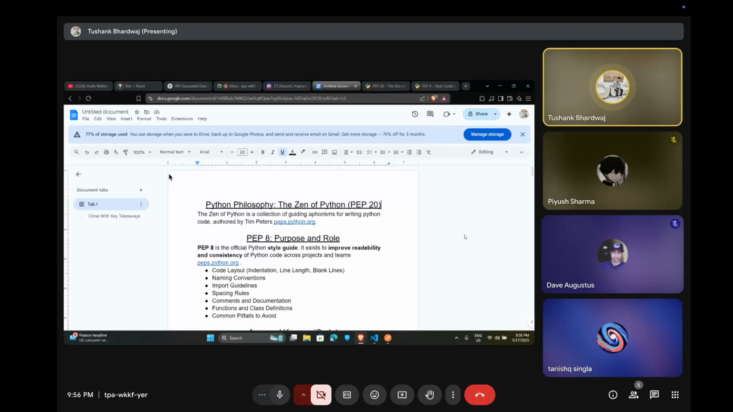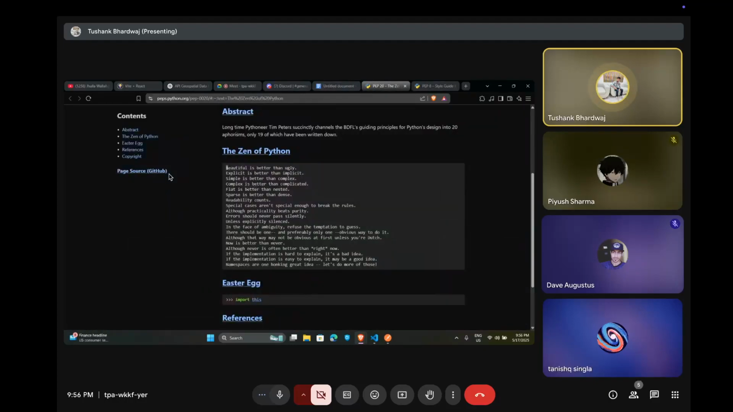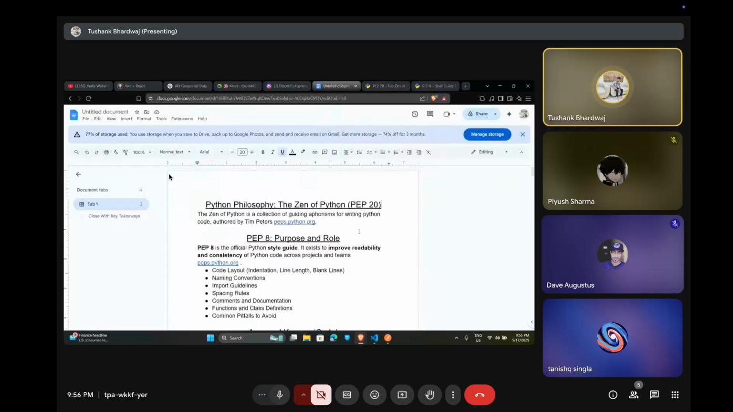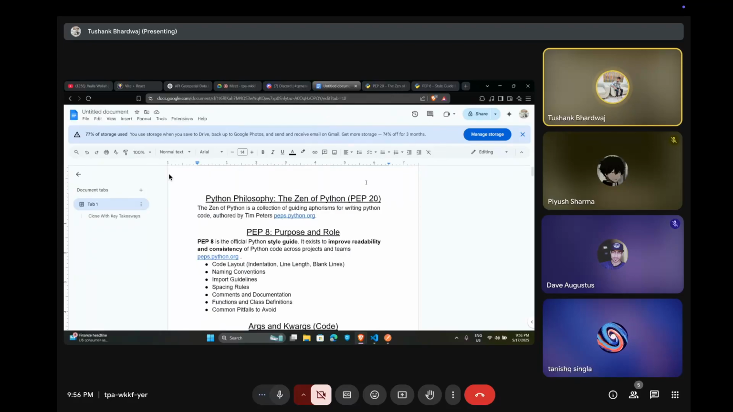So let's begin with our first topic, that is Python philosophy. In Python philosophy, we have the Zen of Python, that is PEP 20 also. The Zen of Python is a collection of guiding principles for writing Python code, authored as 20 patterns. We don't go deep into this topic. If you want to learn or solve the Zen of Python, then you can go directly to the documentation.